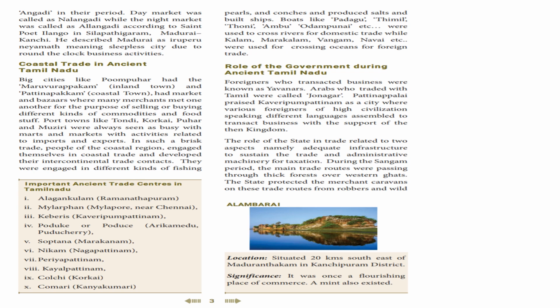Next, the role of the state in trade related to two aspects, namely adequate infrastructure to sustain the trade and administrative machinery for tax collection. Here the government has two important roles.